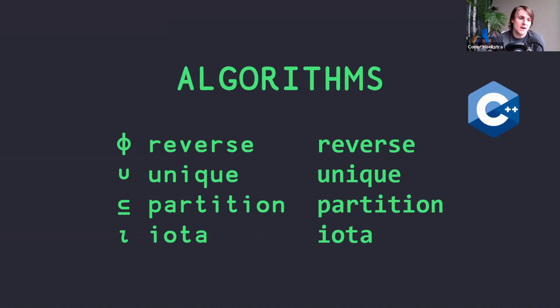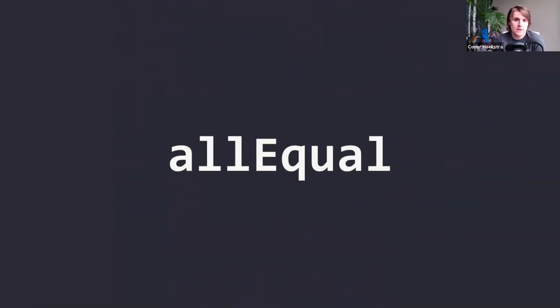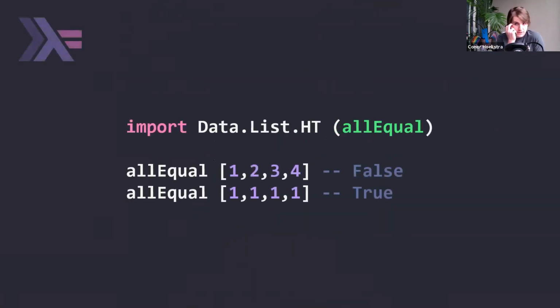And in today's talk, we are going to focus on specifically building up one algorithm. And that algorithm is all equal. This is an algorithm that I find super, super useful. It comes up quite often, especially in writing unit tests and in writing asserts in your code. But it's an algorithm that I've only been able to find in first-class libraries of 2 different languages. The first one is Haskell. And you don't need to really be able to read Haskell. It's a pretty straightforward syntax.